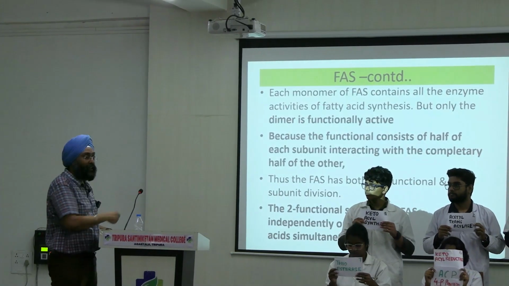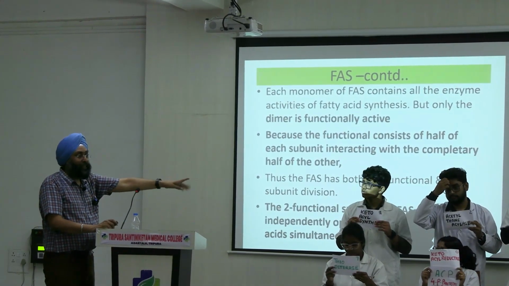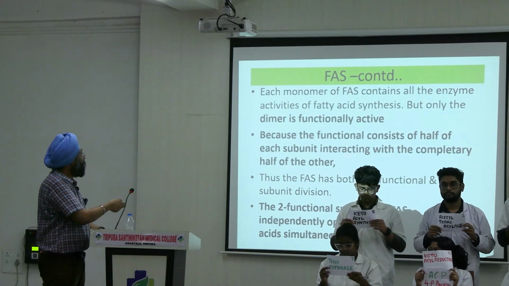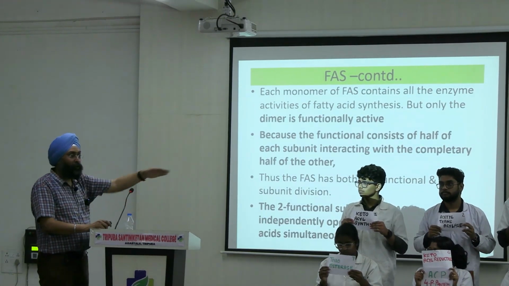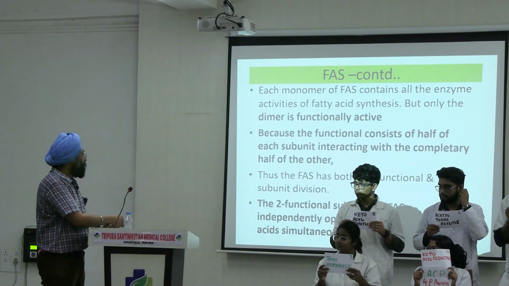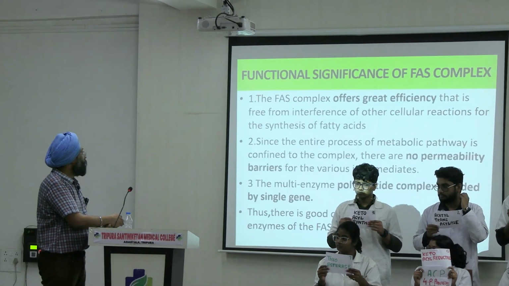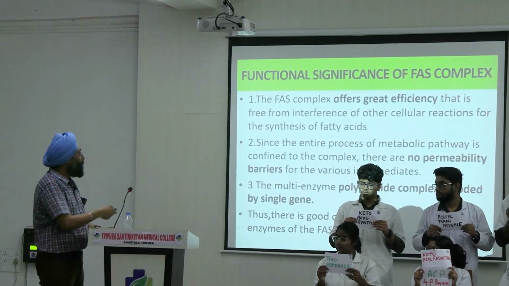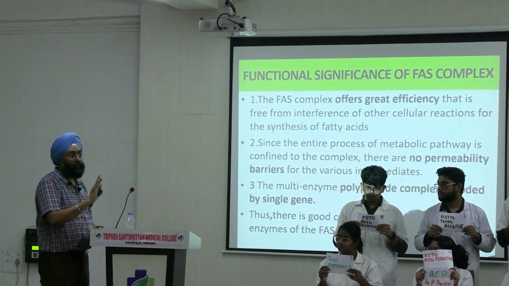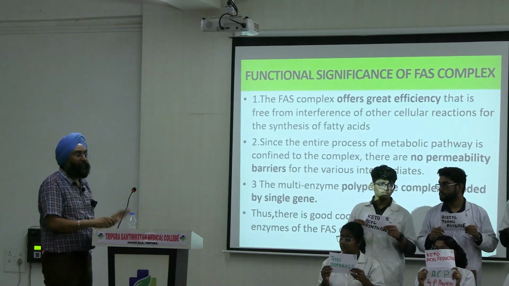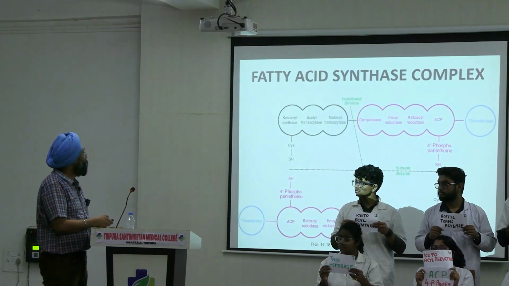And the dimer is functionally active. Unity is strength, the dimer will work, otherwise the monomer will not work. And they are complementary, I told, 1 to 7 and 7 to 1, right? And it is a very efficient complex and there is no permeability barrier. No permeability barrier is required and there is good coordination between all these enzymes, right?